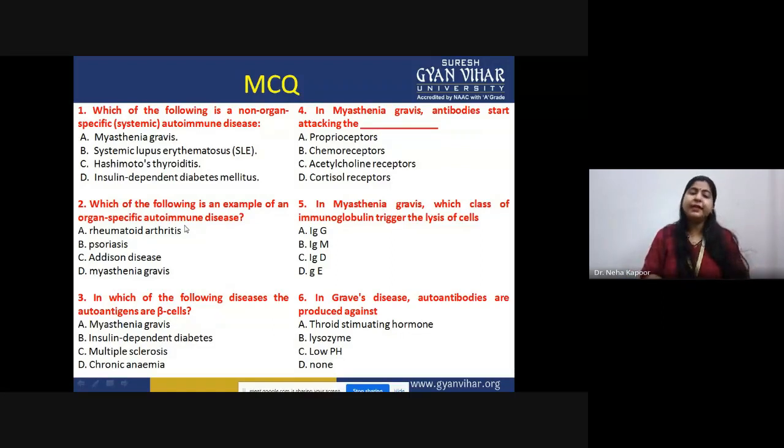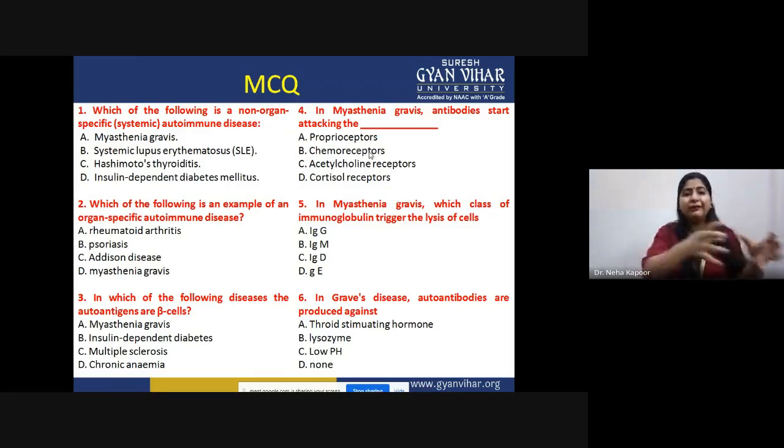These are the MCQs pertaining to this lecture: what are non-organ specific diseases, what is the difference between organ specific diseases and systemic diseases, what kind of diseases we can say are organ specific. What are the autoantigens in case of a particular disease, which surface antigen is being attacked by the immune response? For example, in the case of diabetes, which are the autoantigens? In case of Graves' disease, how are the autoantibodies working? Autoantibodies are attacking which kind of receptors? Which class of immunoglobulins are the autoantibodies being produced from?